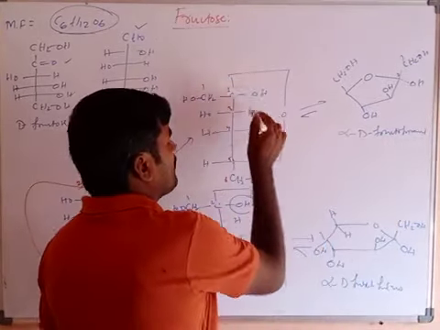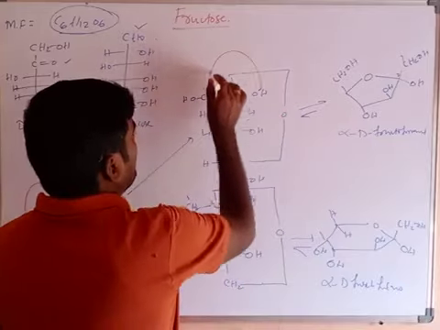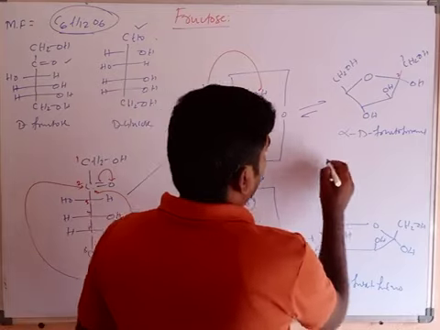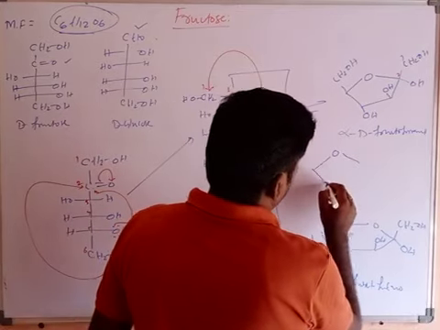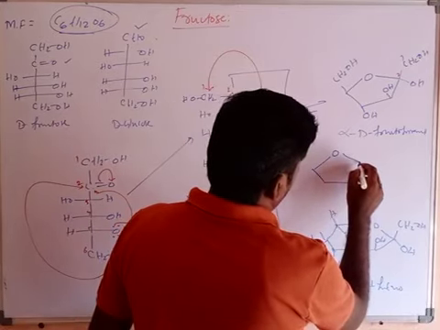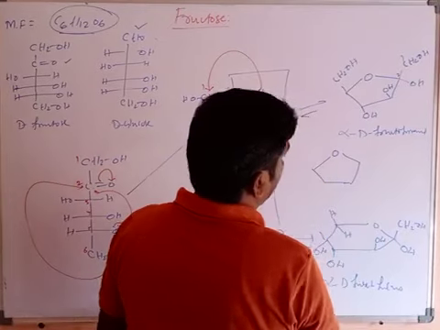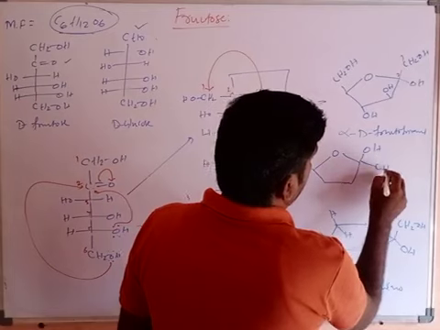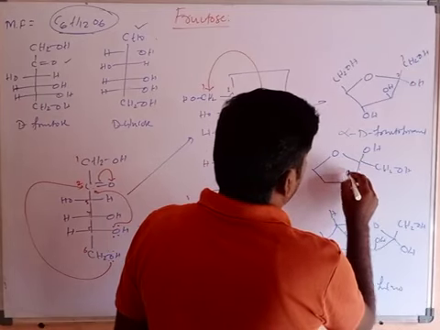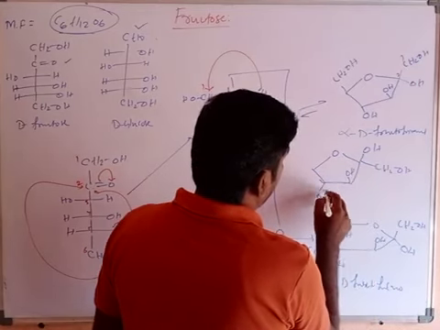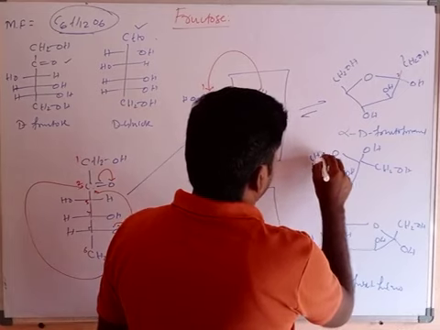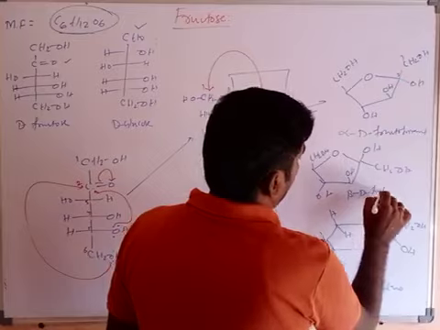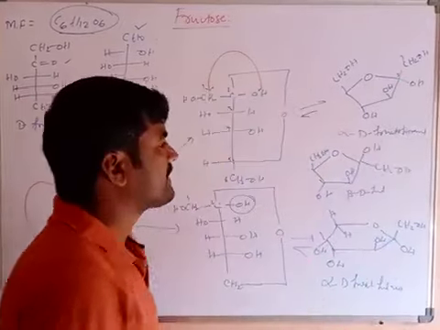Beta D means the OH group is coming on the left side. Okay. Now write the structure for beta D fructofuranose. The OH upside will come, and the remaining CH2OH and everything else stays as is. This is down and this is CH2OH. Clear? This is beta D fructofuranose. This is alpha D fructofuranose, and this is beta D fructofuranose.